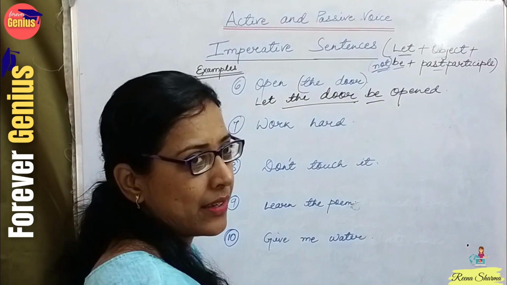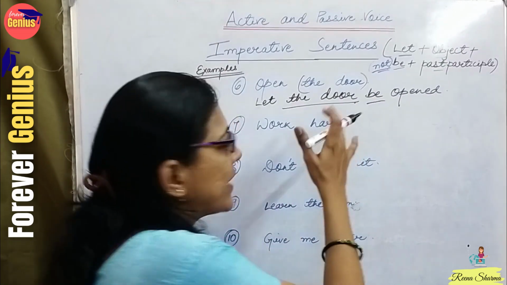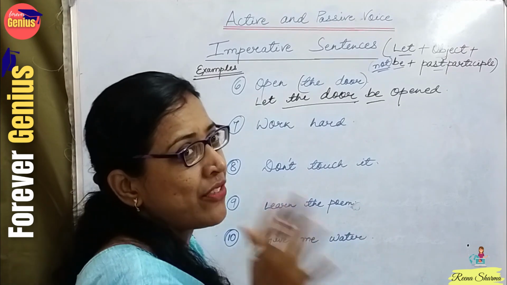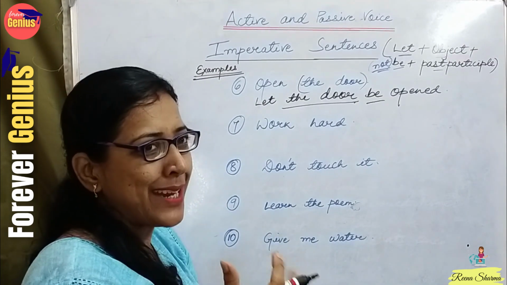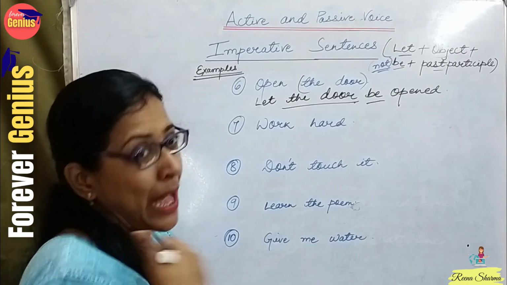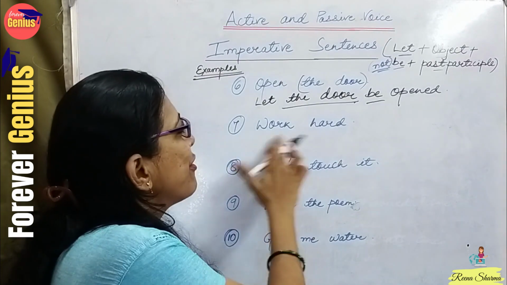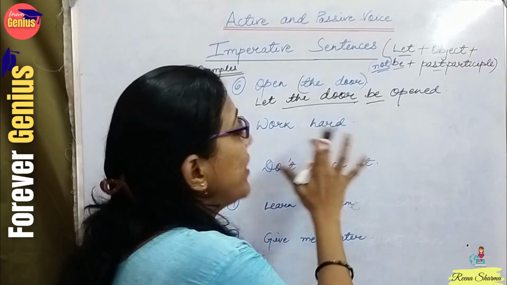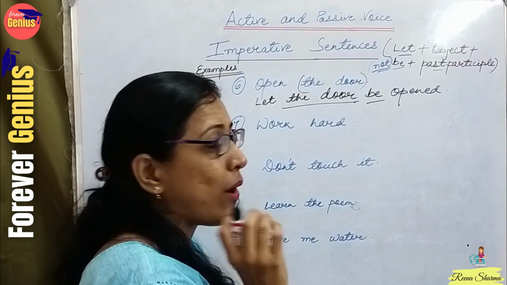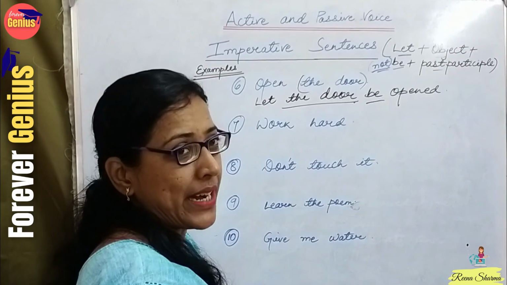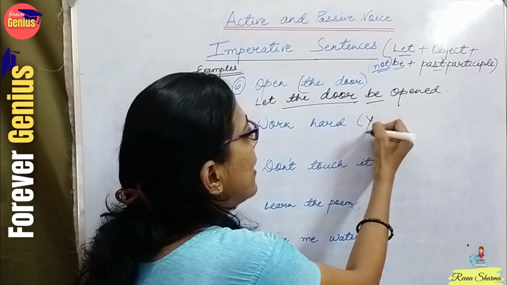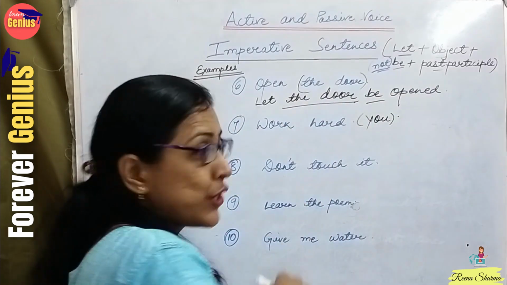Work hard. So what is the object in this case? Can anyone identify? Pause the video. If you can, then give a thumbs up to yourself. Work hard. So here we don't have any object. So what will you do? In these types of sentences, we can start our sentence with you.